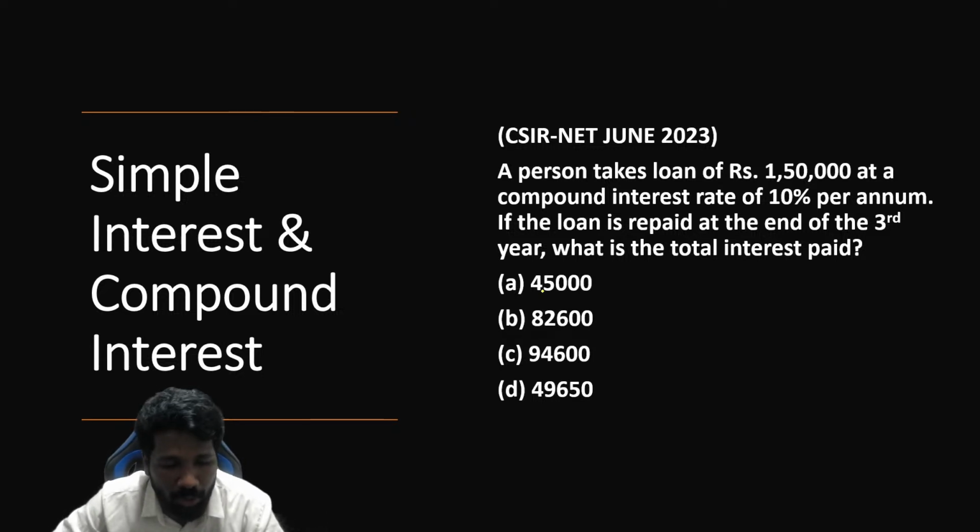Because you always have a choice now. Out of 20 questions, you are supposed to do only a maximum of 15 questions. Even if you do 12 questions, CSIR is okay with it. So choose the right question. That is the most important thing.